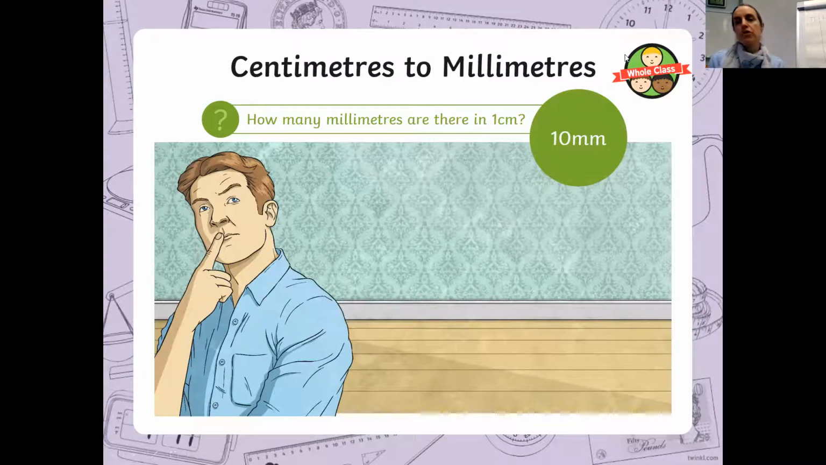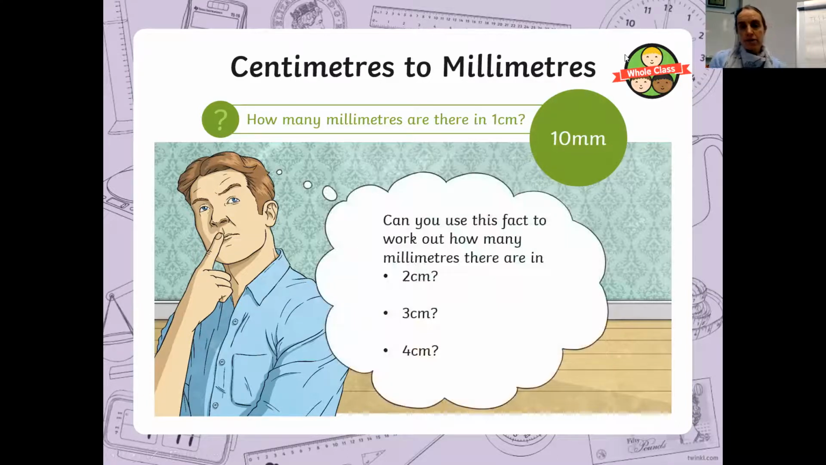So what did we do to go from 1 to 10? That's right, we multiplied it by 10. So look at these amounts and have a think and see if you can work out how many millimetres there will be in 2 centimetres, 3 centimetres and 4 centimetres. To change from centimetres to millimetres, we are multiplying by 10. And from the work we did yesterday, when we multiply by 10, the numbers move 1 place to the left.